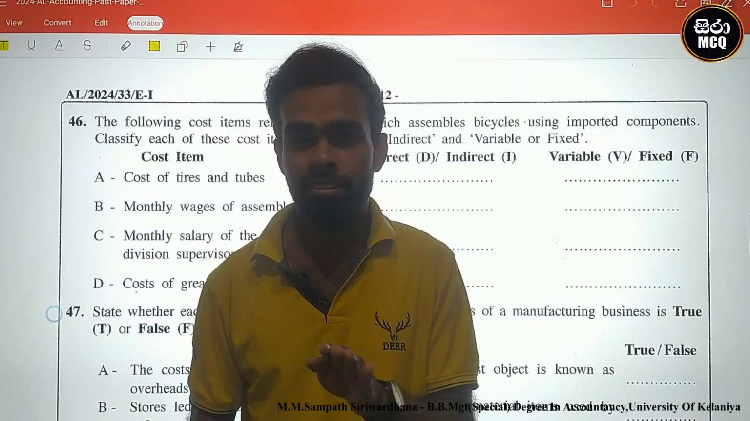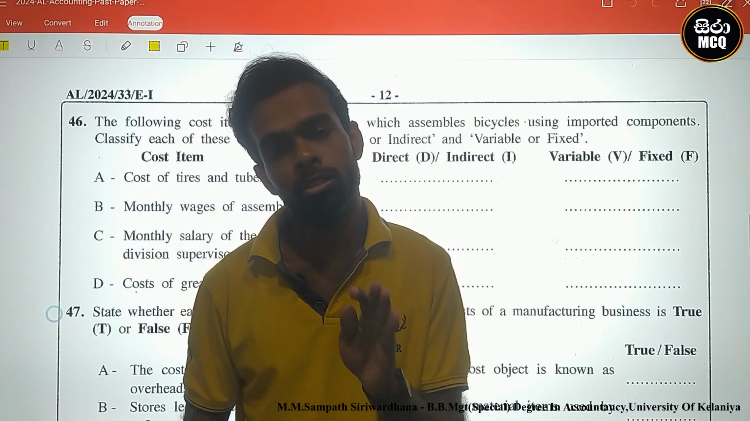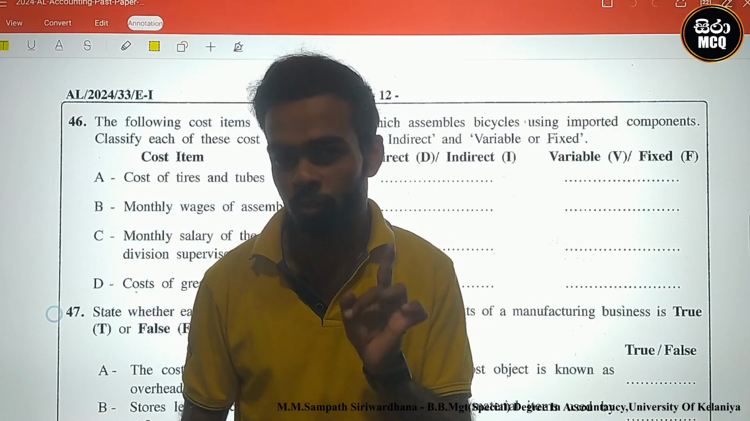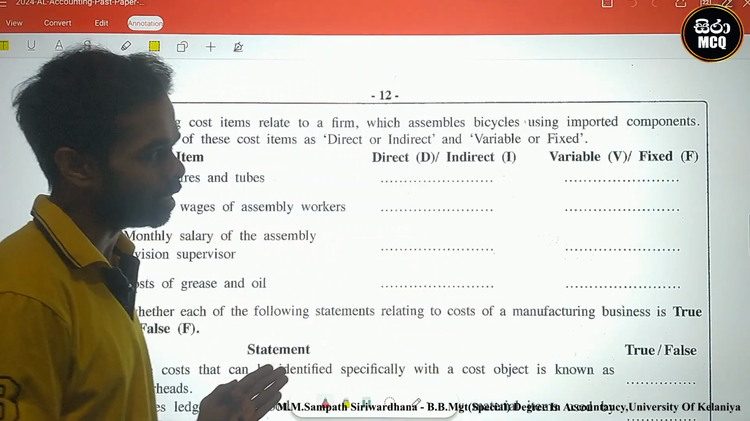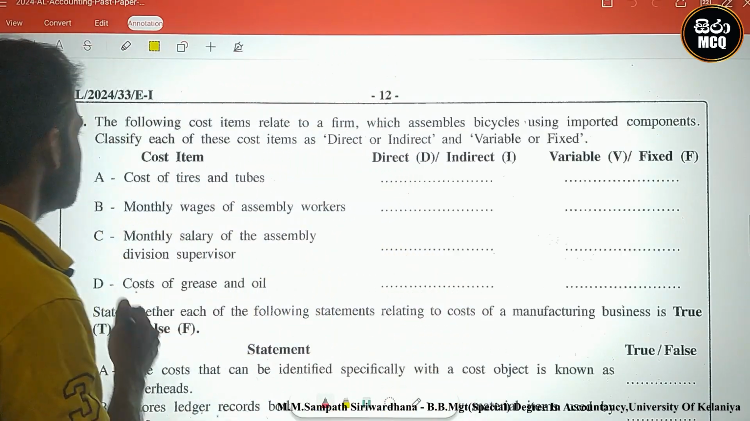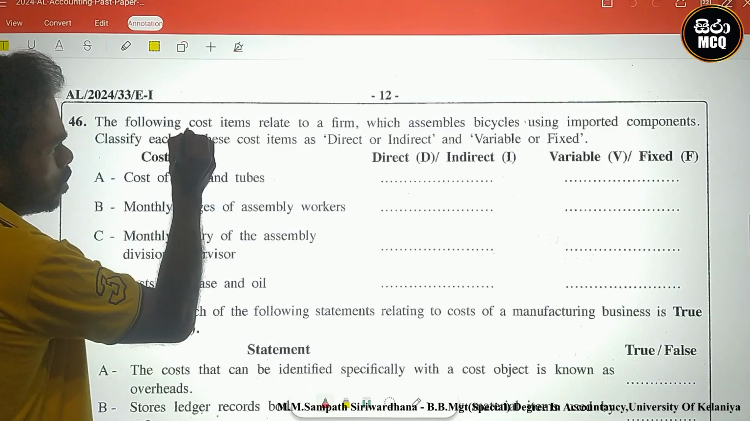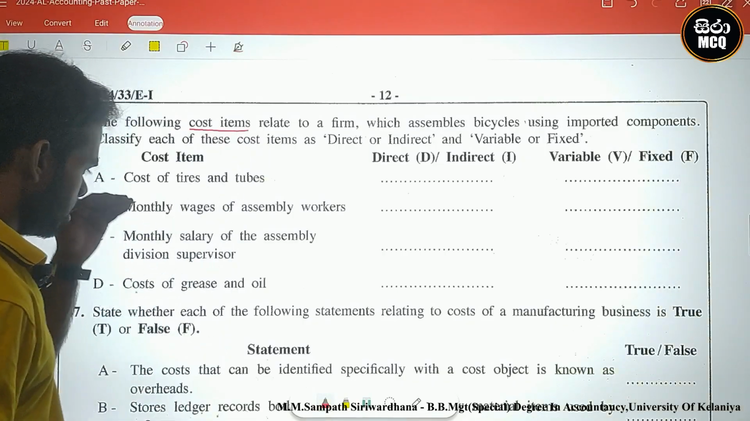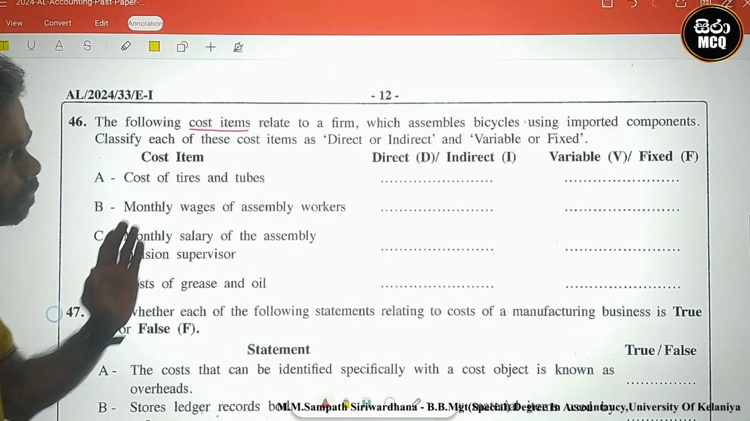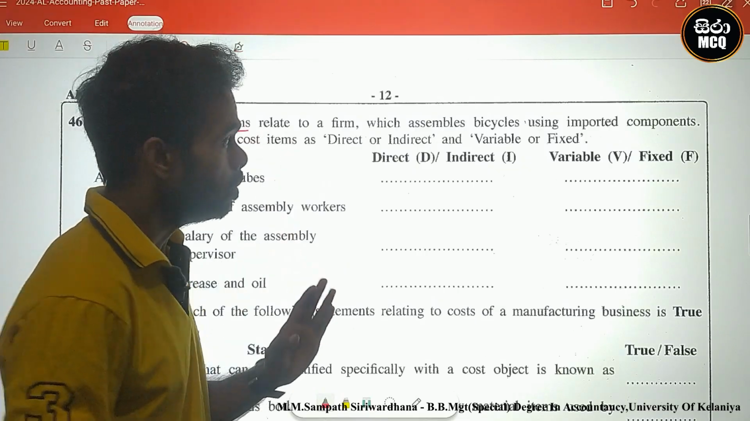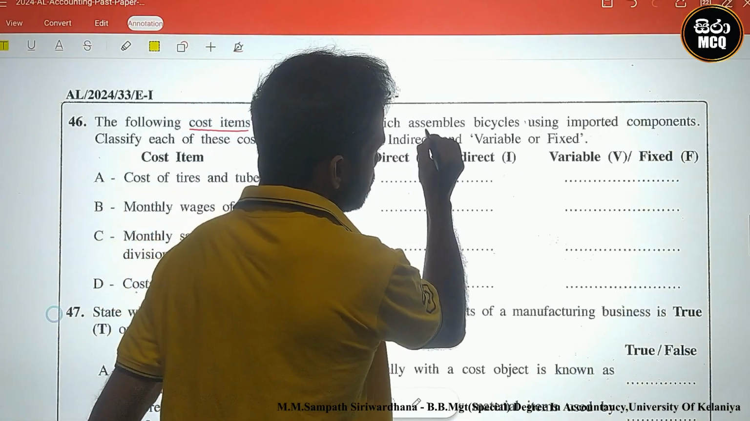Today we discuss Advanced Level A-Level Accounting Paper 2024 question number 46. This is related to the theory part. Look here, what are the requirements? The following cost items, A, B, C, D, relate to a firm which assembles